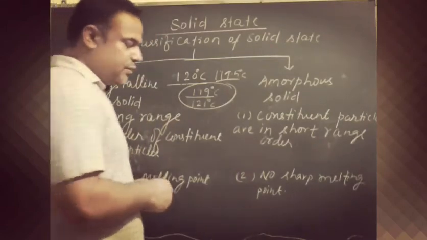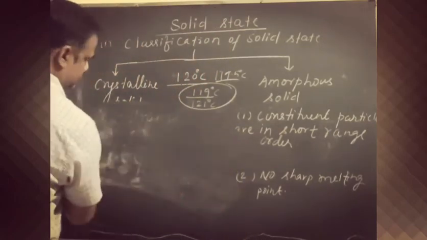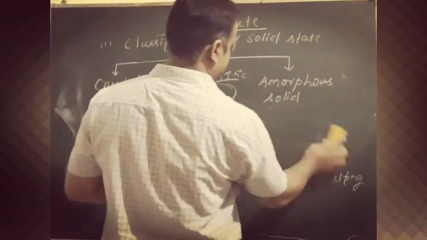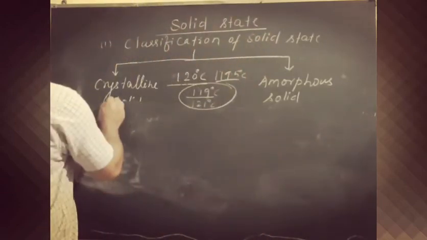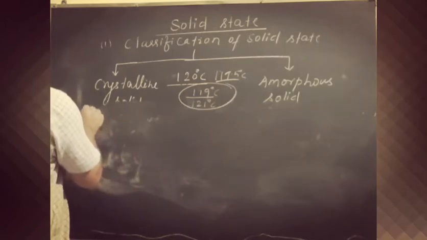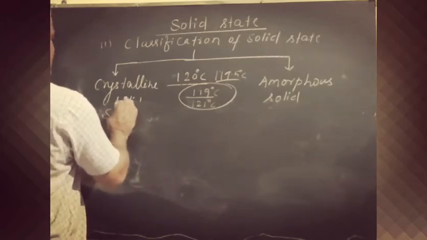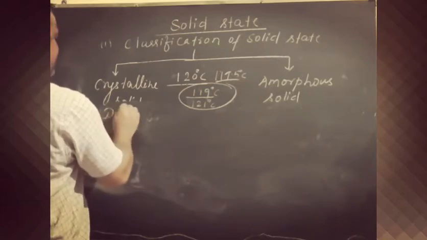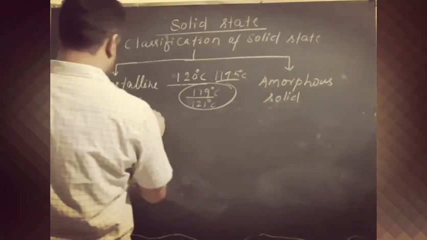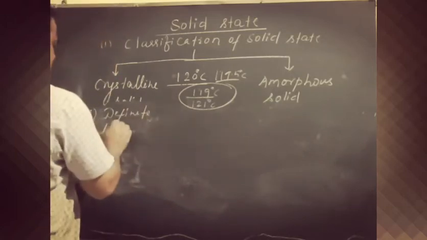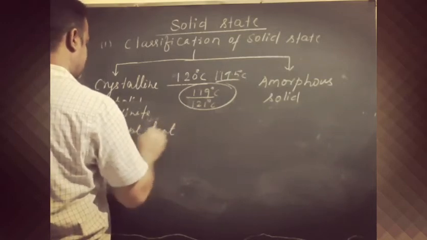Now if we come to the third point, a crystalline solid has a definite latent heat of fusion.